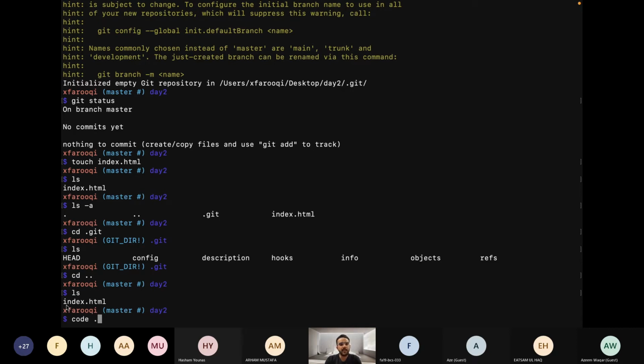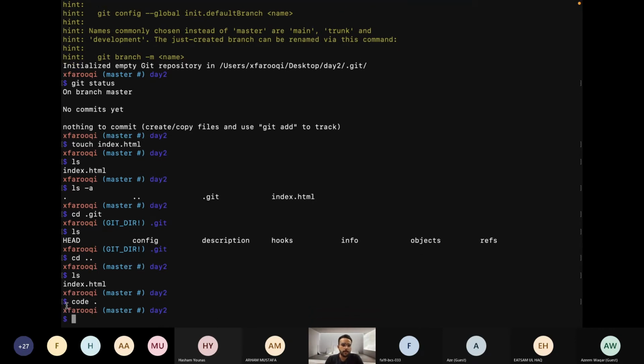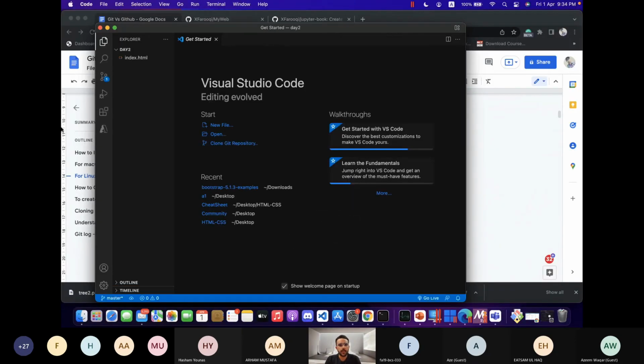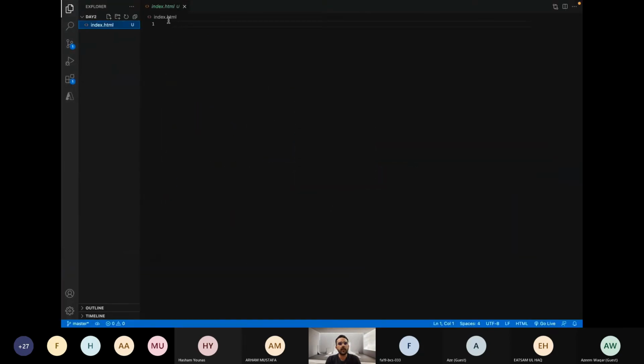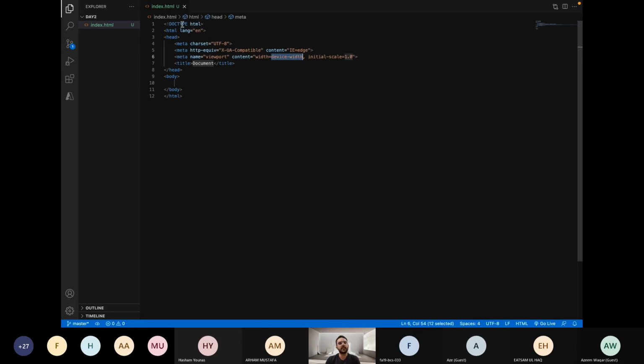It will basically open VS Code in this folder. Okay, so yes, VS Code has been opened. We will click on index.html. As you can see, this is an empty file. We can fill it. If any of you do not know about web, this is just a basic thing. I am not telling anything in detail. I'm just filling this index.html file.